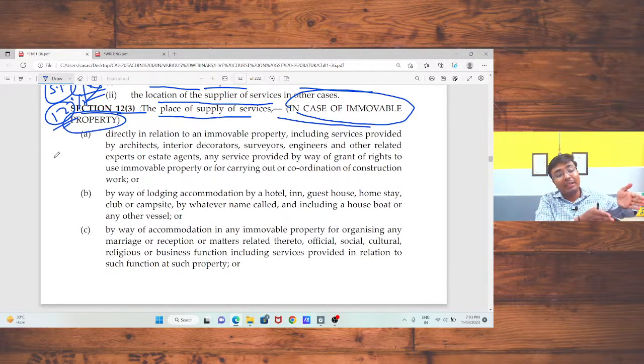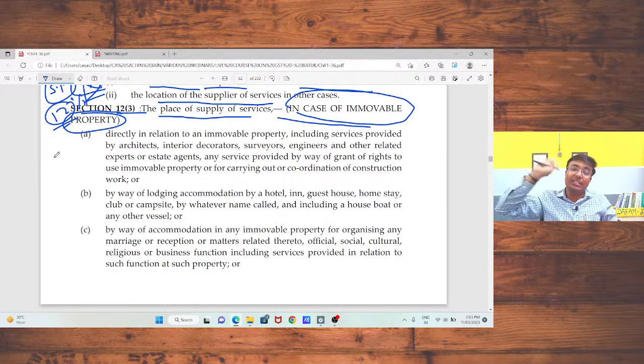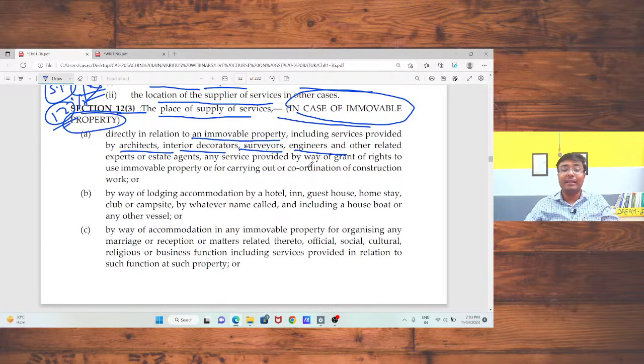If that immobile property is situated in Maharashtra, in that case IGST should be charged because I am in Rajasthan. So if you are going to provide any services directly related to immobile property, that is architectural services, interior decorator, surveyor, engineer services, in that case the location of that immobile property should be treated as your place of supply.